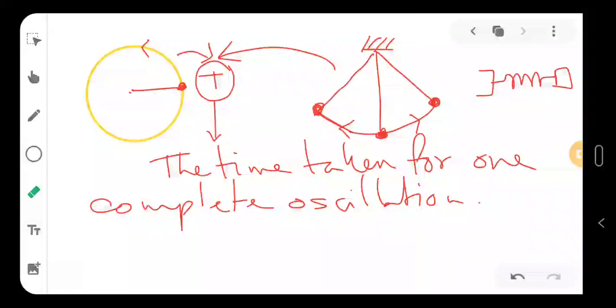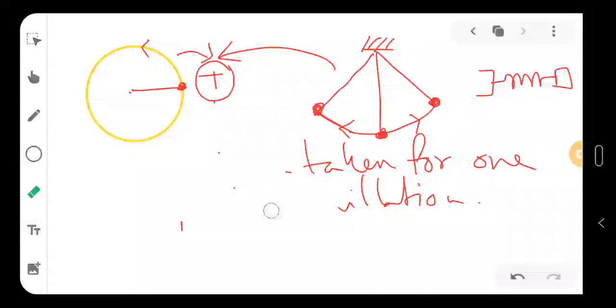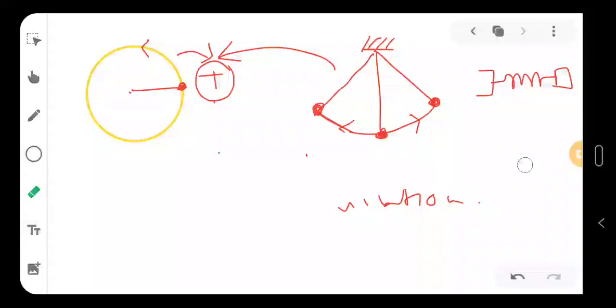To solve this problem, the physicists thought about it, and they found one very nice idea. They have introduced the parameter of angle to measure the oscillation. So when this bob completes one complete oscillation, we will say that it has covered the angle equal to 2 pi.